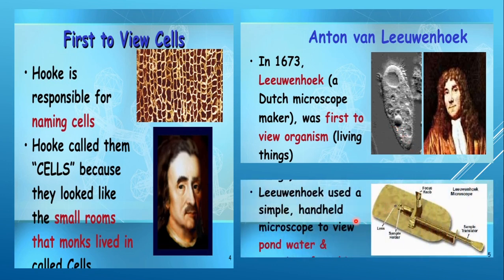Leeuwenhoek, what did he use? He used a handheld microscope, somewhat like the magnifying glass that we use, to view pond water. That means he took a few drops of water, and he observed some living organisms floating in that water.